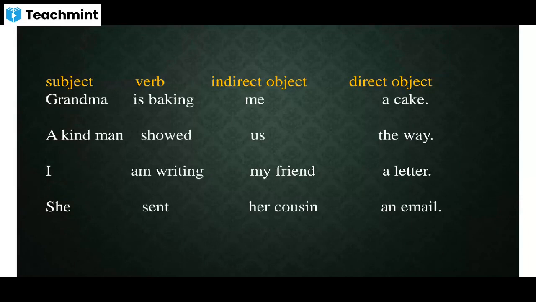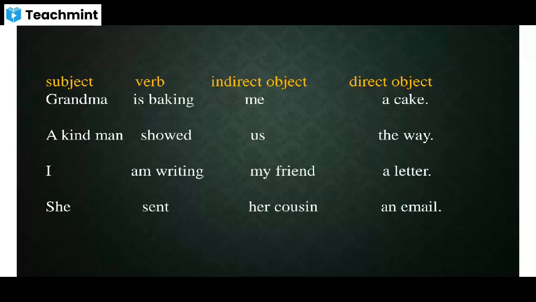I am writing my friend a letter. I am writing. What are you writing? A letter. That's why a letter is the direct object. To whom am I writing? To my friend. That's why my friend is the indirect object. Last one. She sent her cousin an email. She sent what? An email.